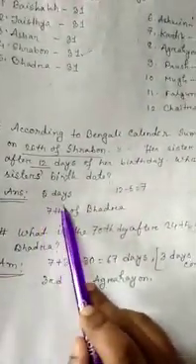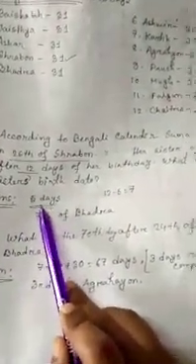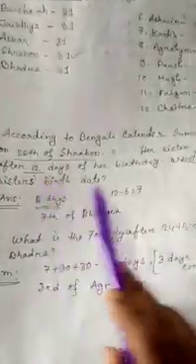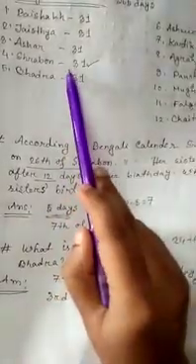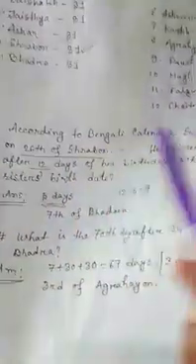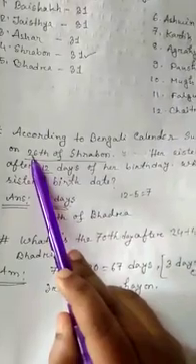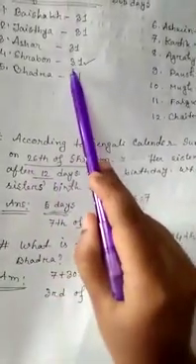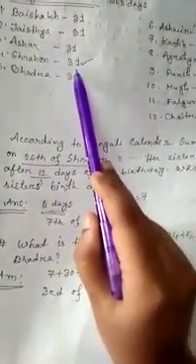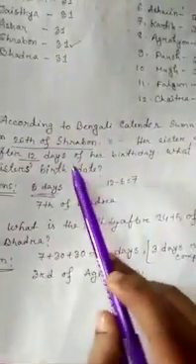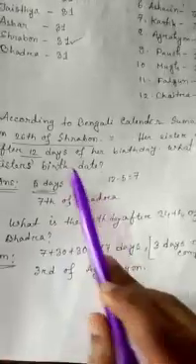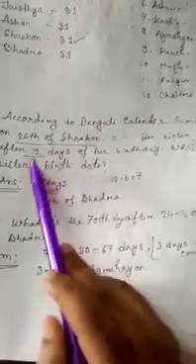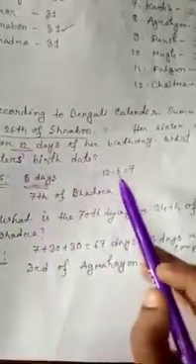At first we have to subtract 5, the remaining days of Shravan, because she was born on the 26th and Shravan has 31 days. If you subtract 26 from 31, we get 5. Then we subtract 5 from 12, and we get 7.